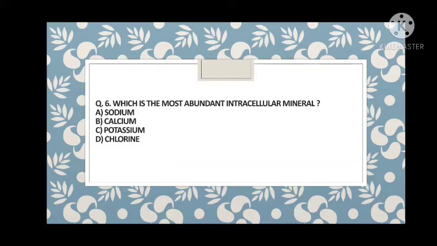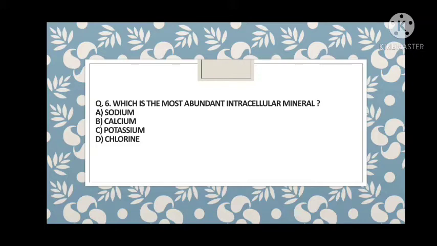So sodium and chloride are excluded together, and calcium is not abundant in any form in the extracellular or intracellular matrix. But potassium becomes the right answer, because potassium is present abundantly as the intracellular mineral.